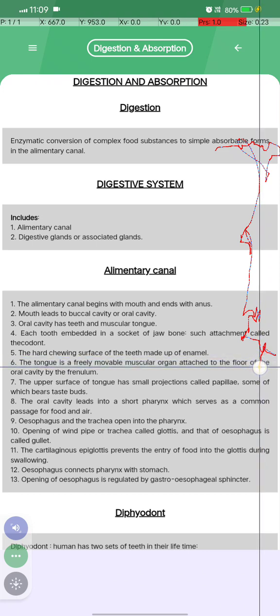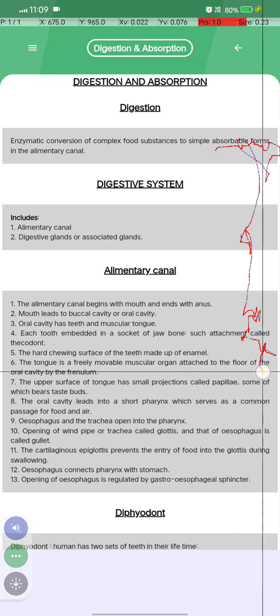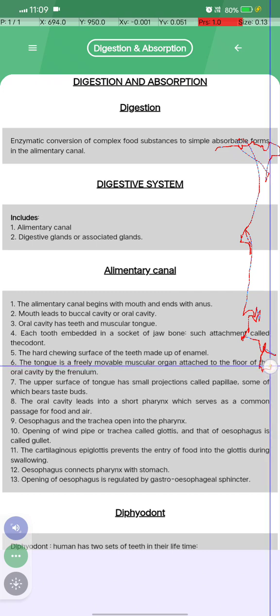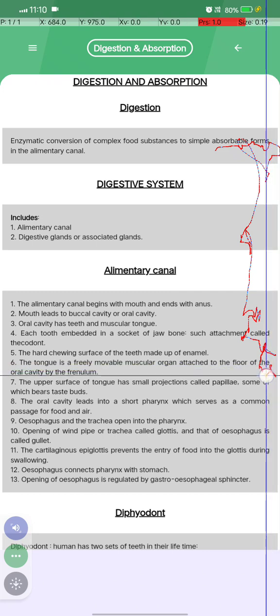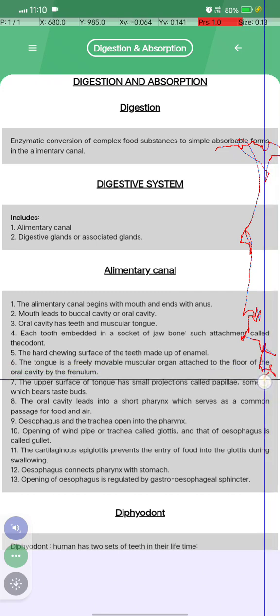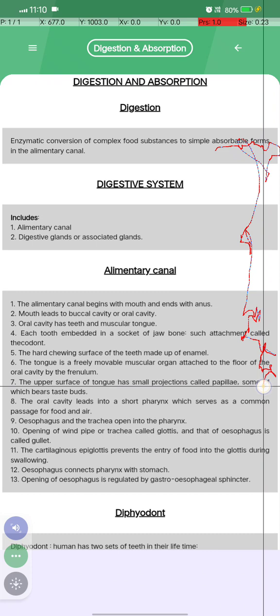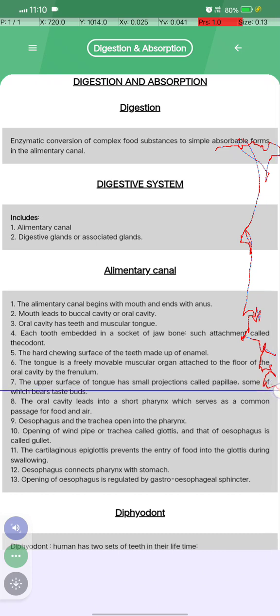The tongue is a free, movable muscular organ attached to the floor of the oral cavity by the frenulum. The upper surface of the tongue has small projections called papillae, some of which bear taste buds.